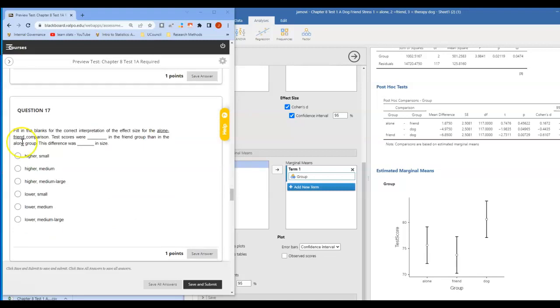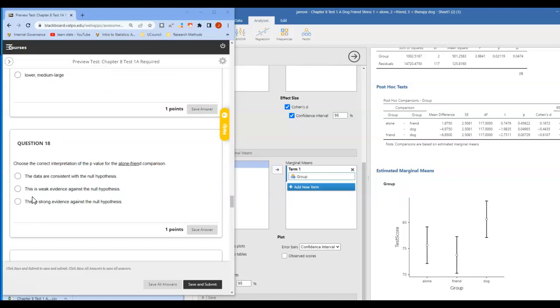Next, you're filling in the blanks for the correct interpretation of the effect size for the alone friend comparison. For the alone friend comparison, test scores were higher in the alone condition than in the friend condition, right? But this difference was probably due to sampling error, and it's a small difference. So they were higher in the alone than in the friend, or another way of saying that is they were lower in the friend group than in the alone group, and that difference was small in size there. So your correct answer would be lower and small.